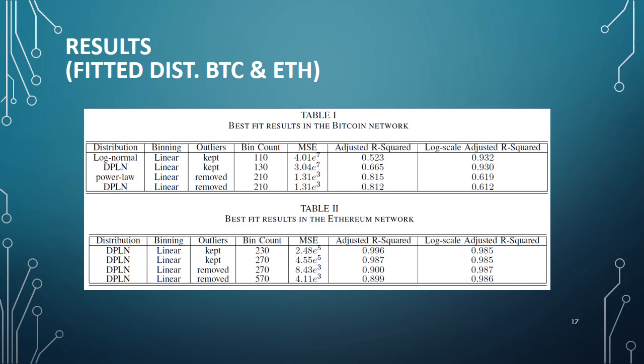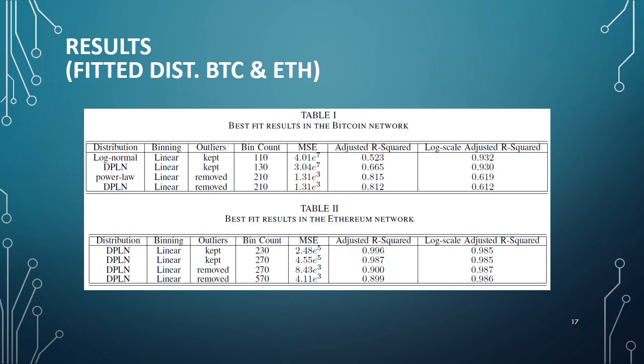We used both linear and logarithmic binning to get the lifespan distribution. We used different numbers of bins ranging from 100 to 2000. And as the outliers are important while investigating distributions, we fitted the distributions when keeping the outliers and also when removing them. And as we can see, the best fit for lifespan distribution in both Bitcoin and Ethereum is DPLN distribution.